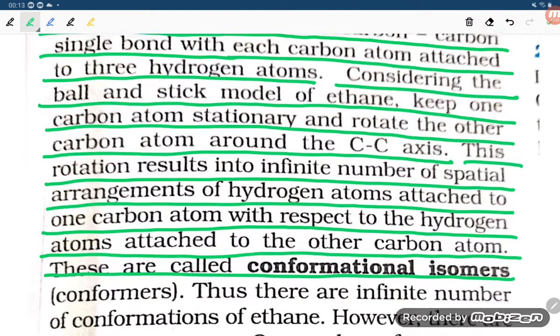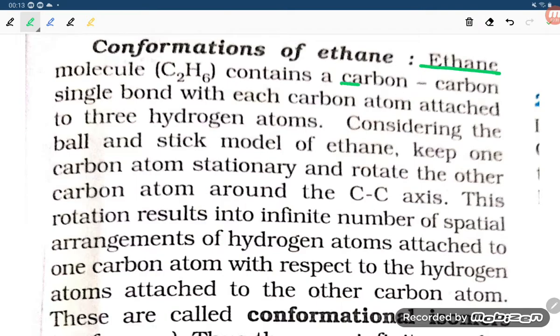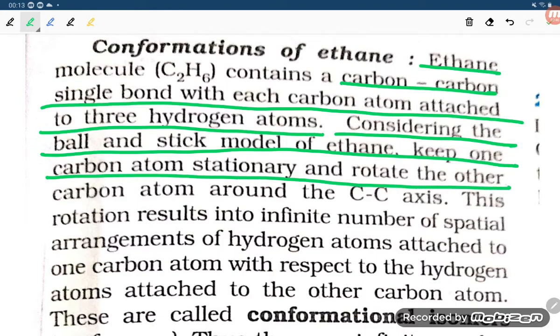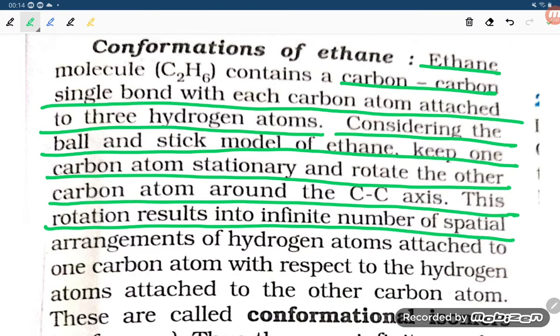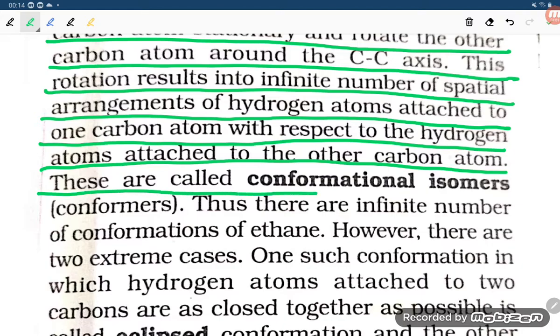Dear students, in the ethane molecule there is a carbon-carbon single bond with each carbon atom attached to three hydrogen atoms. Considering the ball and stick model of ethane, keep one carbon atom stationary and rotate the other carbon atom around the C-C axis. This rotation results in an infinite number of spatial arrangements of hydrogen atoms attached to one carbon atom with respect to hydrogen atoms attached to the other carbon atom. These are called conformational isomers, or you can say conformers.